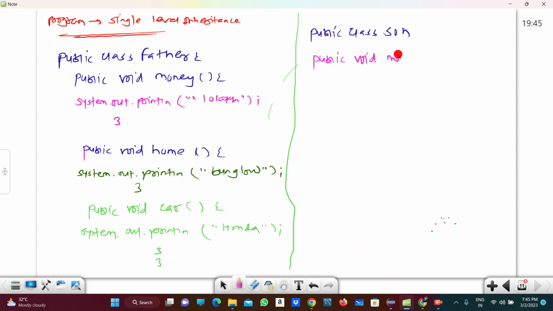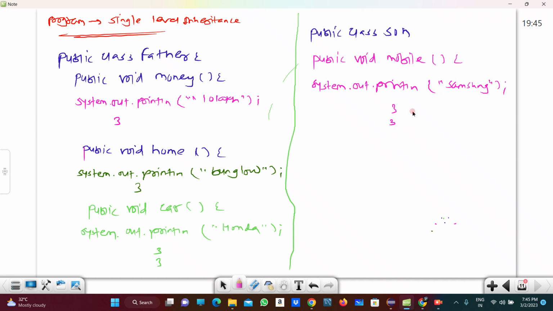So public void mobile, the Son has a mobile, right? And which mobile does the Son have? System.out.println. Suppose the Son has a Samsung mobile, right?